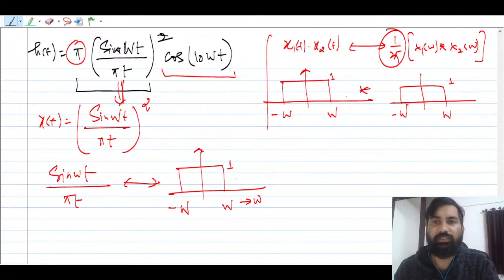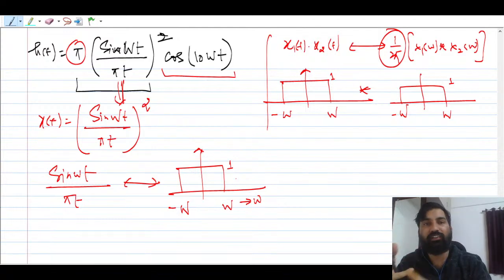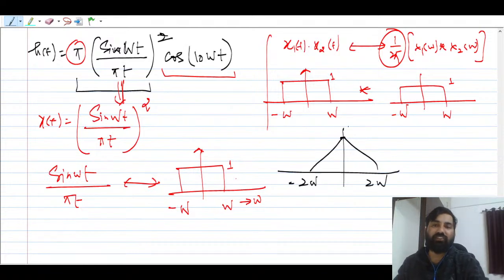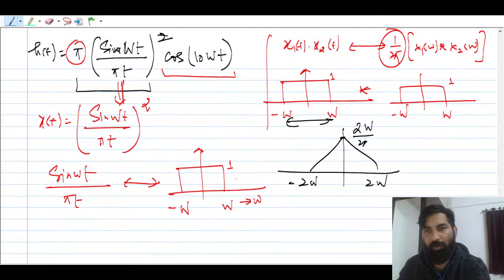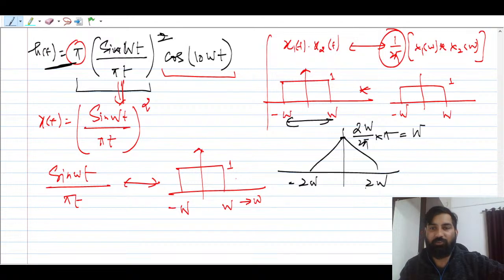Now, the convolution of two rectangles will be a triangle if their widths are the same. The width is the same, so it will be nothing but this, from minus 2w to 2w. And what is the magnitude here, guys? The magnitude is going to be 2w times 1, so 2w upon 2 pi into pi, because there is a pi also. So this is just going to give you w only, because the 2 is gone and pi is gone. So you have got this spectrum.